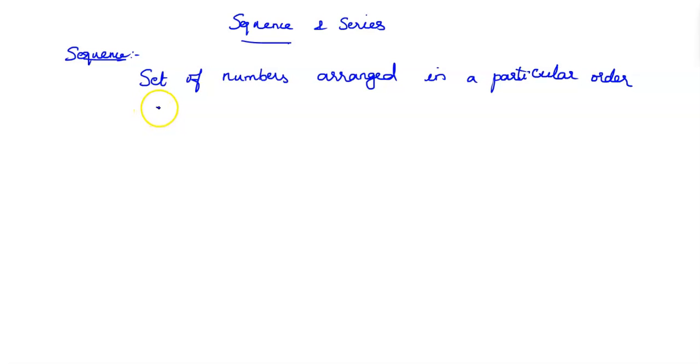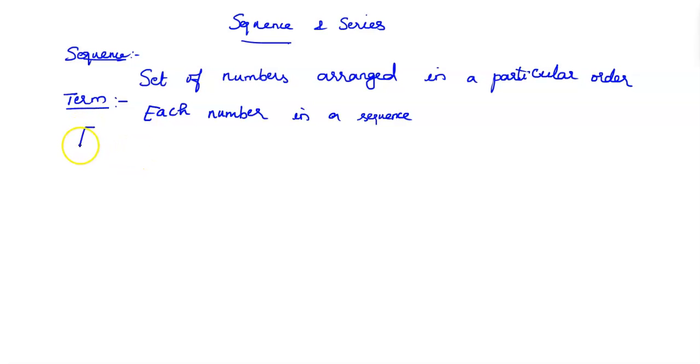So here we have two definitions: what is meant by sequence and a term. Each number in a sequence is called a term. Each number in a sequence is called a term. These are the two definitions we must know.